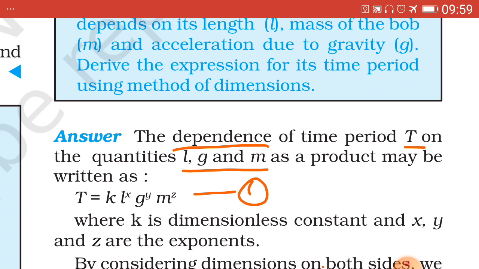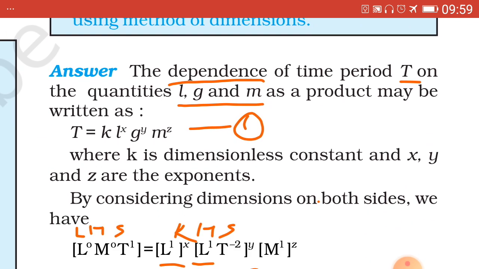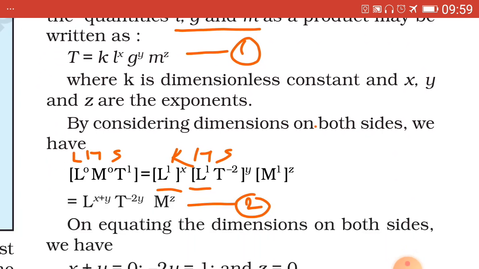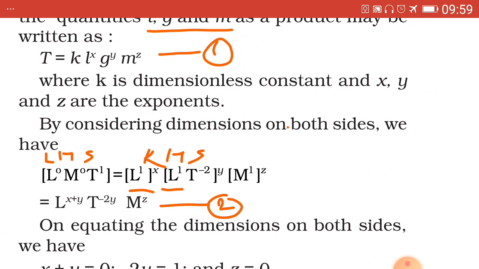Now here X, Y and Z are important. X, Y and Z, which are the powers, belong to the set of real numbers, belong to capital R, which have to be calculated using dimensional formulae on both the sides of the equation.